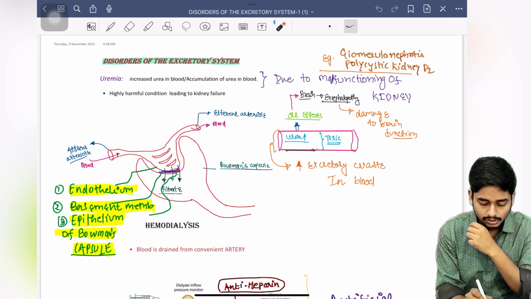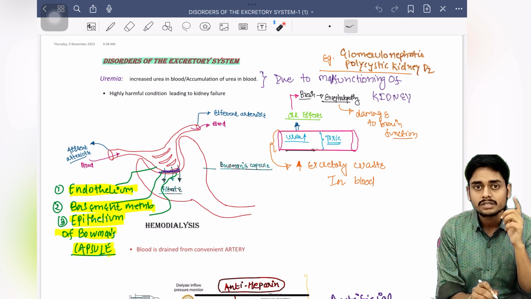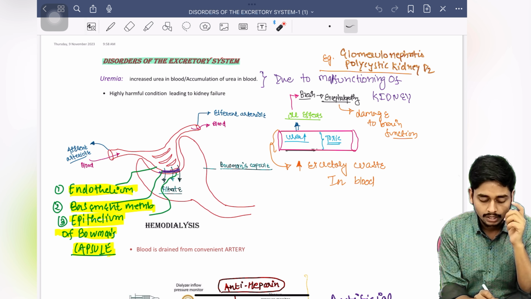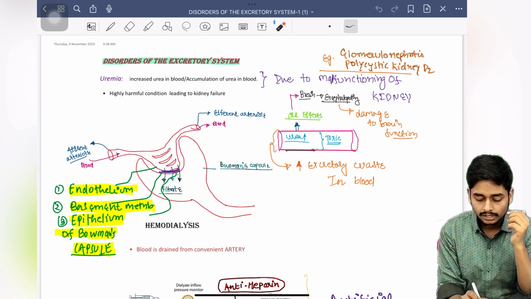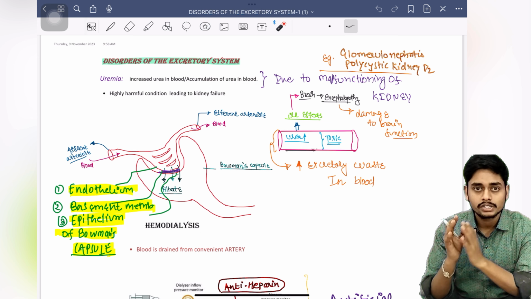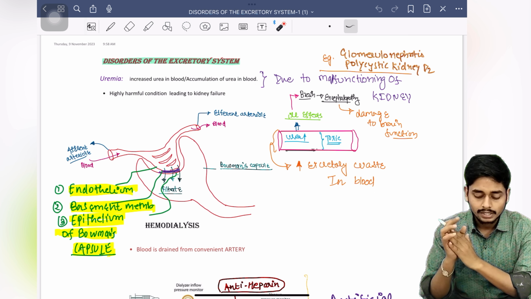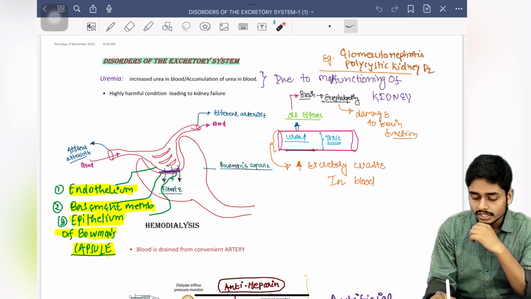So first, let's talk about what the disorders of the excretory system are. The first thing mentioned in the NCERT is uremia. So what is uremia? Uremia is increased urea in the blood, or accumulation of urea in the blood. This is not a disease per se. This is basically a condition which arises because of the malfunctioning of the kidney.